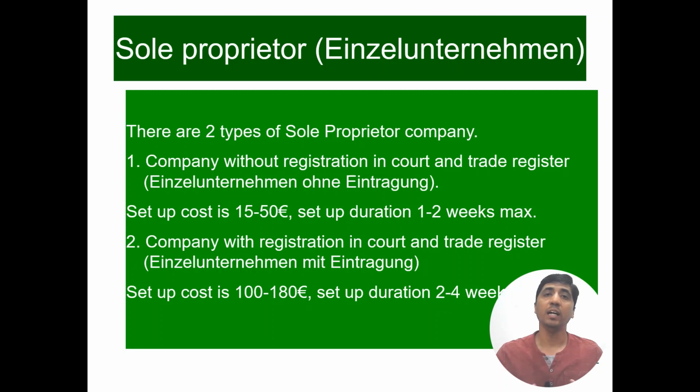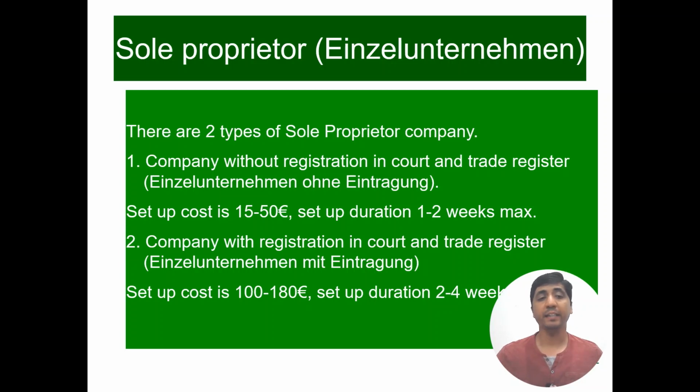We just go to the trade department and we can register our company. The setup cost is just between 15 to 50 euros. Setup duration is just 1 to 2 weeks, and in some cases it is even done within 1 week. So this is the most efficient and the cheapest way of registering your company in Germany.